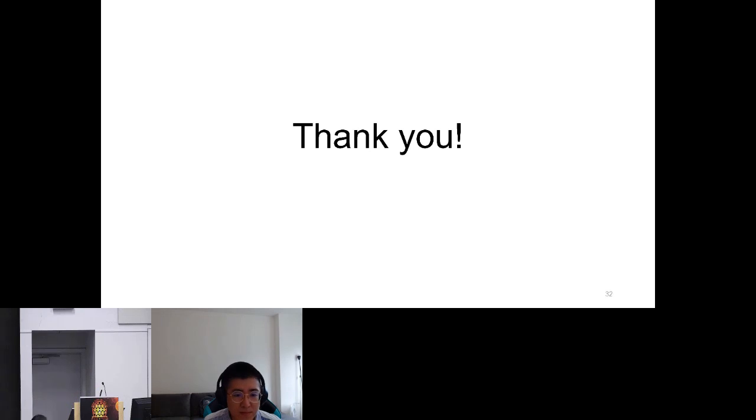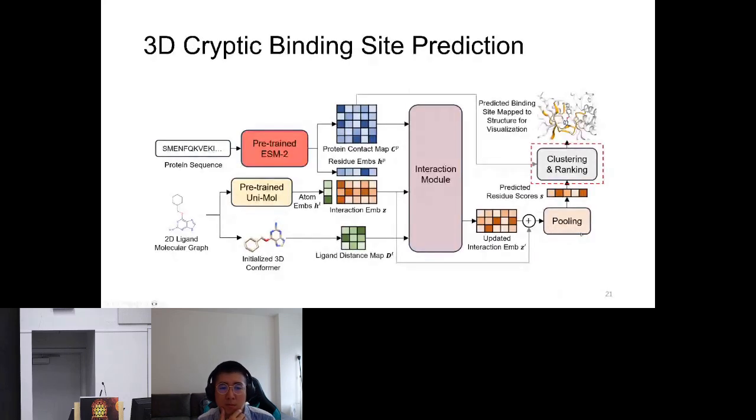Hi, really nice work. I was wondering, two questions. One of them is sort of short, the other one not so long. First, why not use structure if in the end these are predictions you're making in the structure, so you're mapping them back to the structure. And the second one is, when you compare with the other methods, for example P2Rank, I know in most cases it will make more than one prediction. So are you considering all the predictions, the top n+2, or just the top one prediction? Thank you.